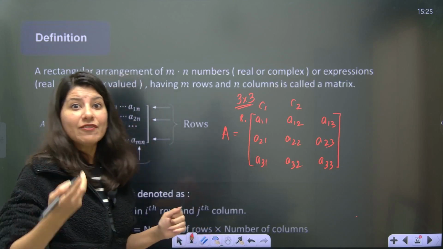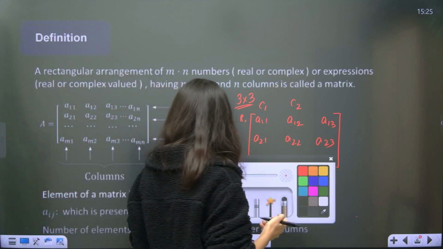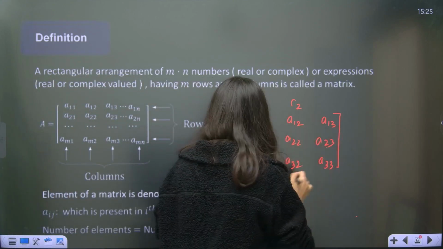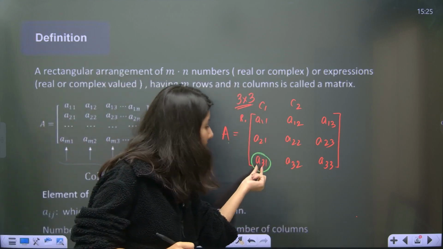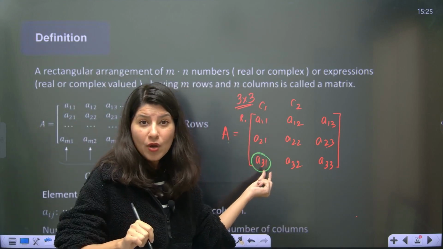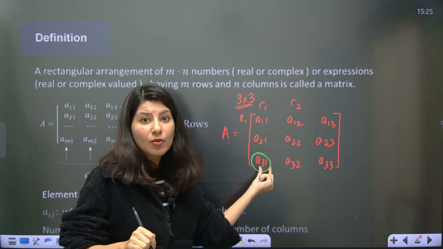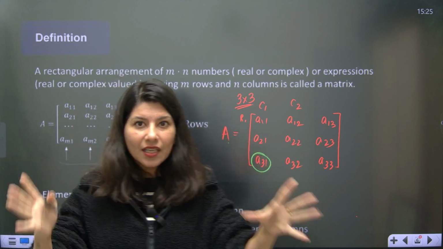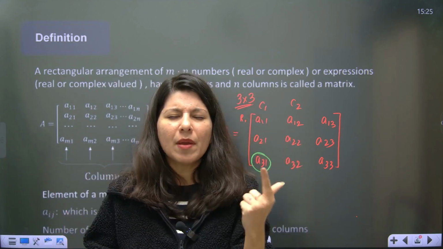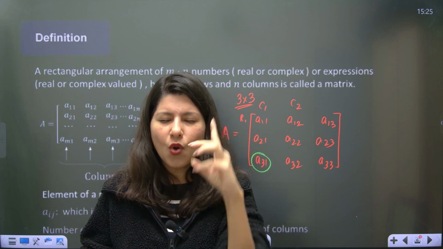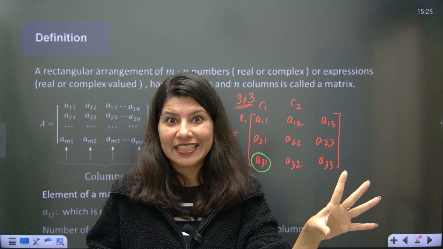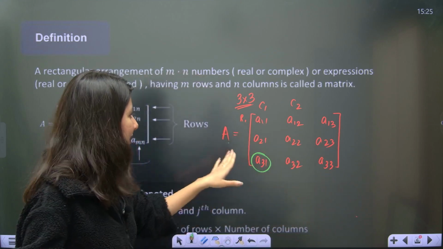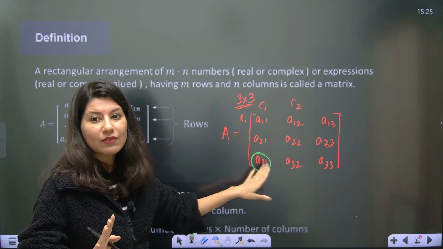Now you understand that these numbers which are written right here are very important. There is some significance. So if I just pick A31, this 3 is representing number of row and 1 is representing number of column. So if I say A31, you clearly should remember, 3, 1, third row, first column. I know the position, I can imagine it. It should sit straight in your brain, that 3-1, A31.